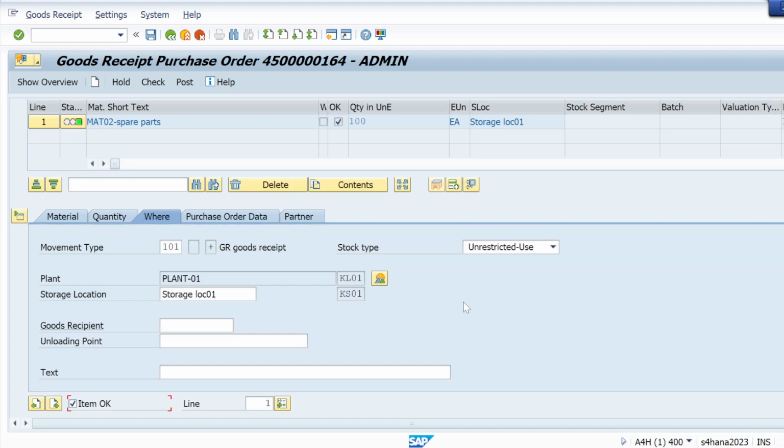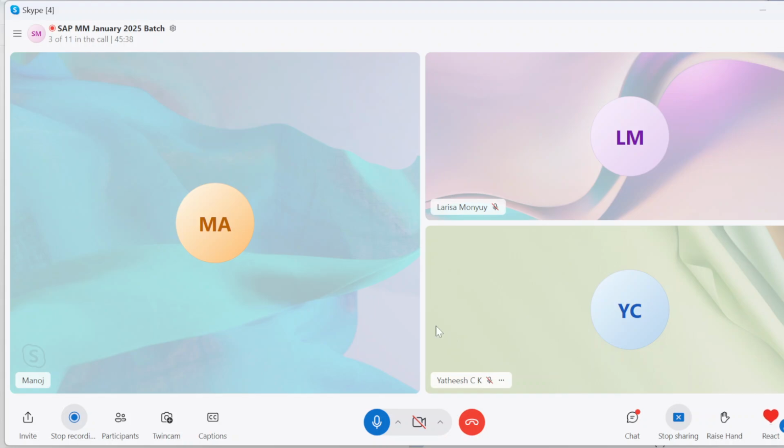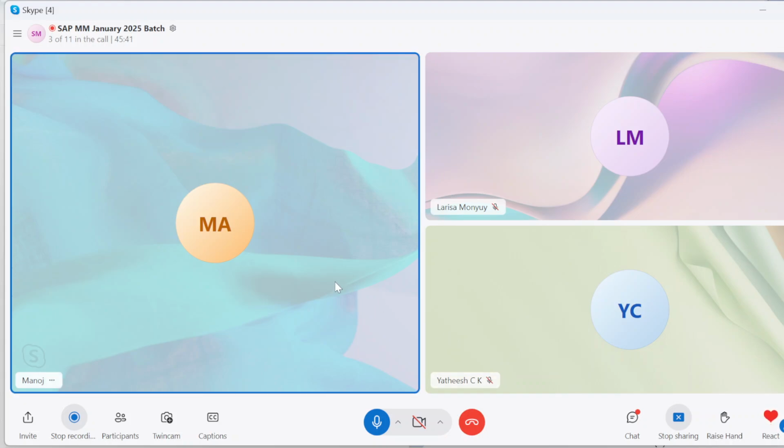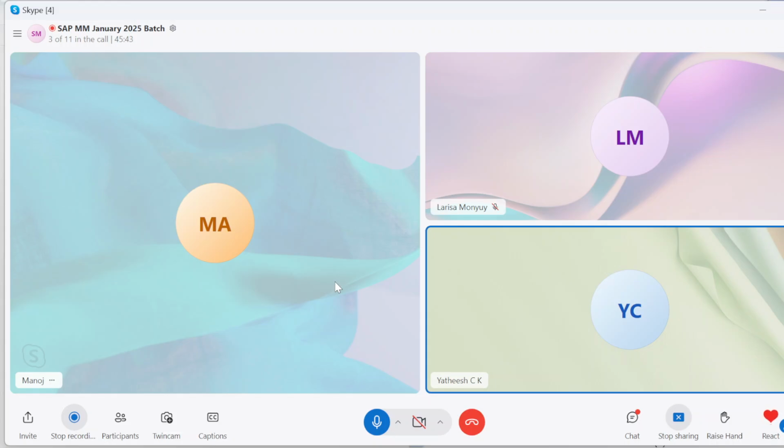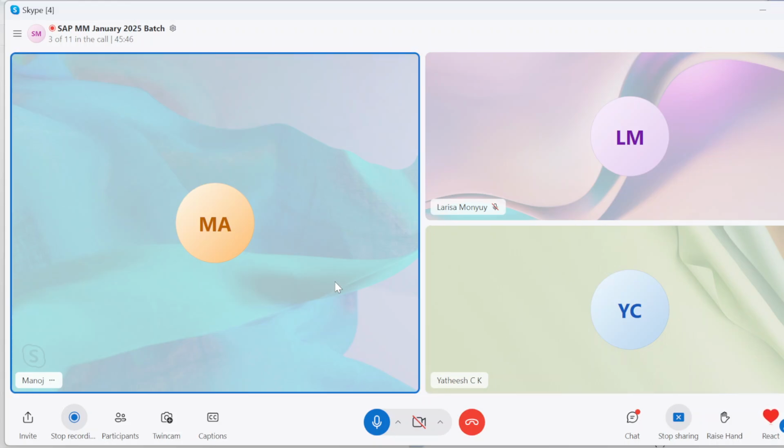Okay, and mostly we will face so many tickets in Migo, and most probably the next class will also go to resolve the tickets. Okay, so this is how you can simply resolve the tickets. For the most common tickets, I will give you templates on how to resolve that. But if it's a FICO side error or some PP side or WM side ticket, just simply go to Google and search it. Okay. Yatish, are you asking something? No, sir, nothing.